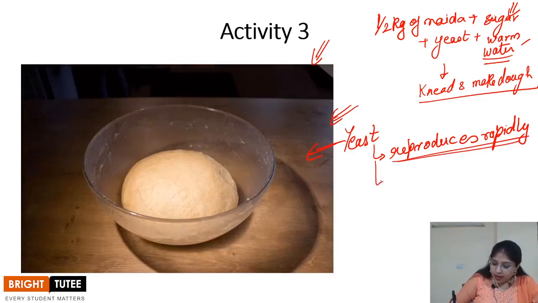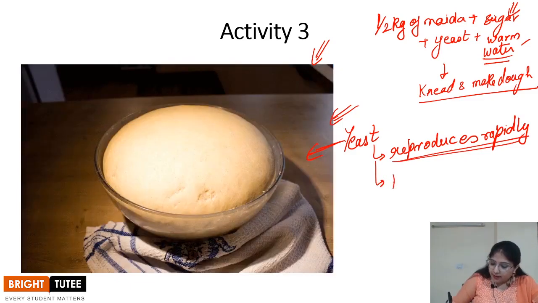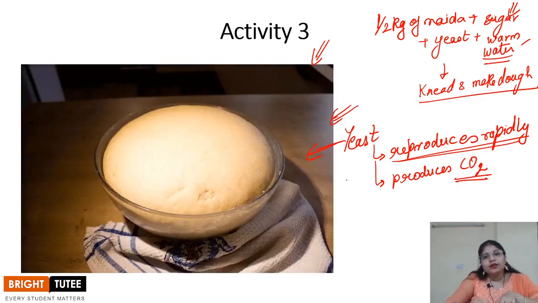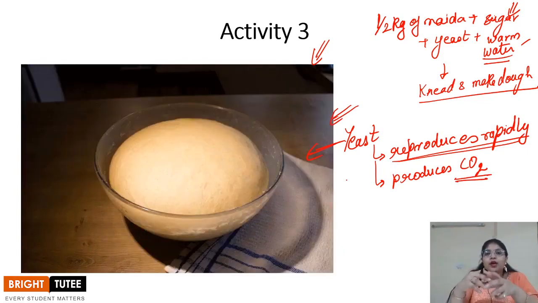During this process, what happens? It produces carbon dioxide, right? So, a large amount of carbon dioxide is produced during the process. This carbon dioxide, that is the bubbles of this carbon dioxide, causes the dough to rise. Now, when you touch this particular dough, that is the dough which is swollen, you will find that it has small pores in it.